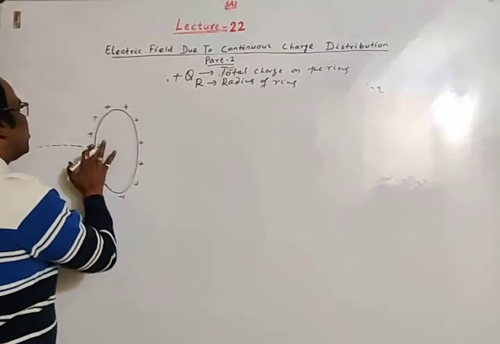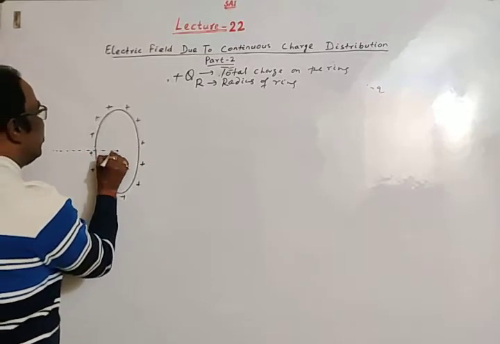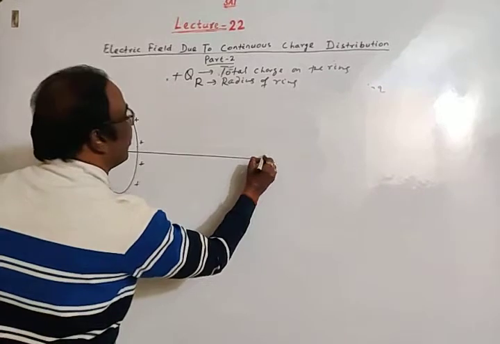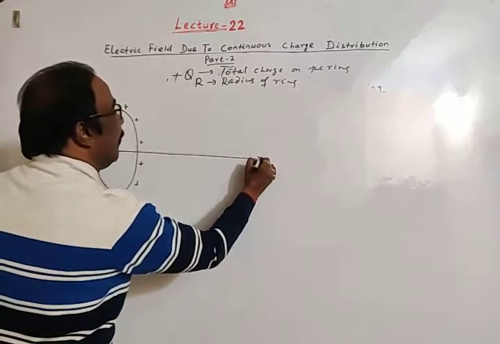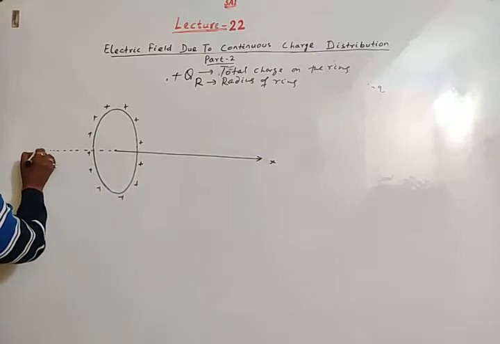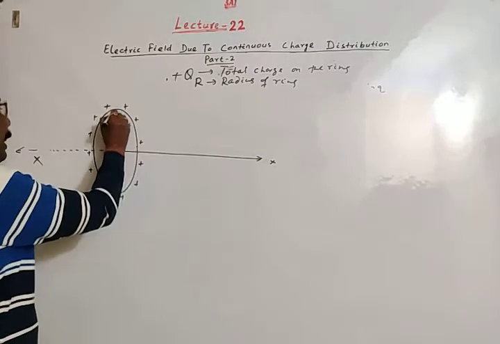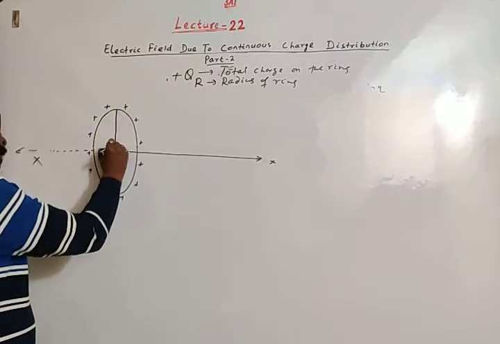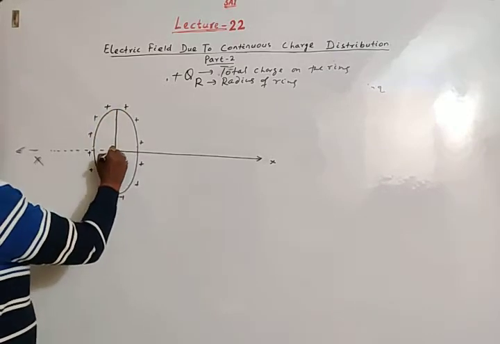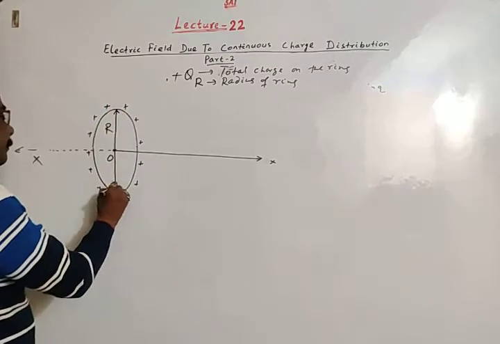So this is the axis of the ring, this is the center. I have taken this along the positive x-axis and this along the negative x-axis. Let the radius of the ring be R. This is the center of the ring, this is the radius of the ring.